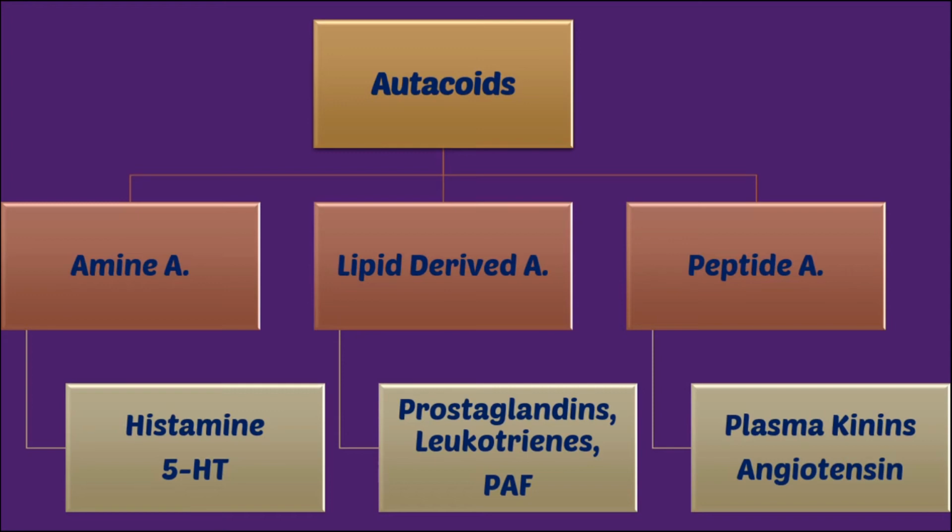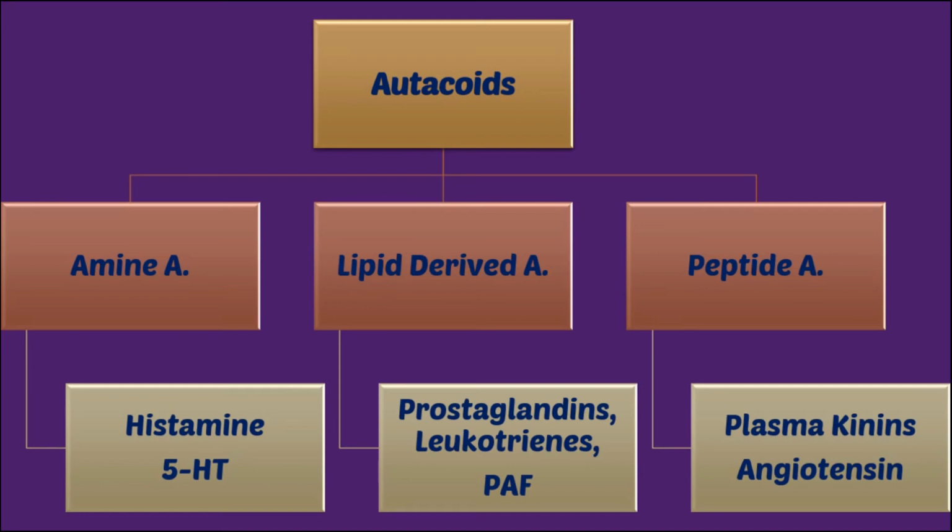Example of amine autocoids are histamine and 5-hydroxytryptamine. Now histamine is having role in various pathological and physiological actions. Let's say it is very important component or chemical which induces gastric acid release. Apart from that, it is also acting as a neurotransmitter in brain and also it is released in various inflammatory processes.